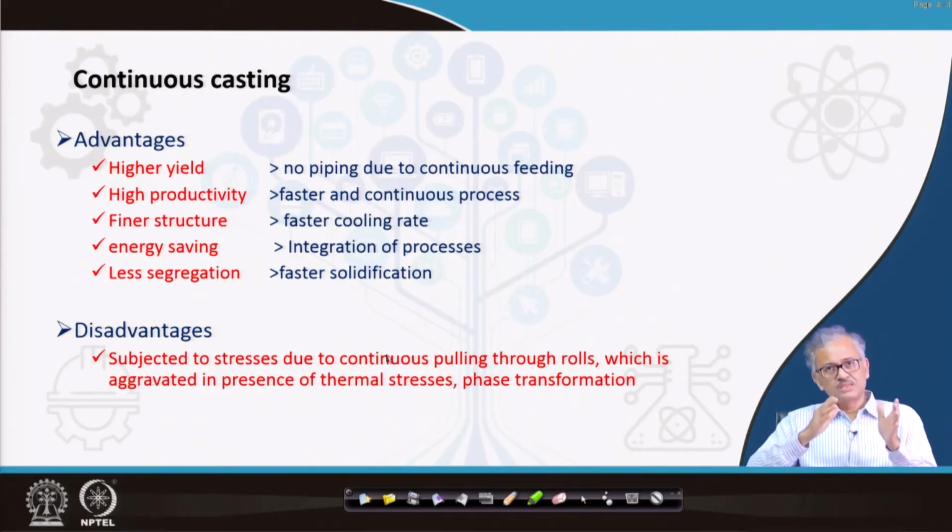So the casting is subjected to stresses due to continuous pulling through the rolls, aggravated by thermal strain as well as phase transformation. As a result, they can form points of weakness and crack formation. I will come to that.